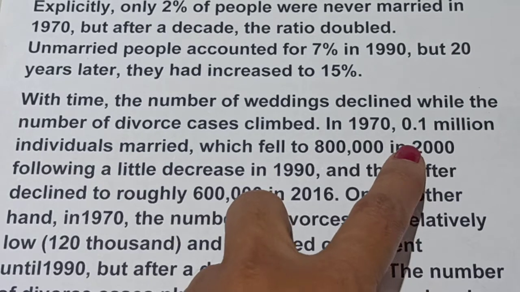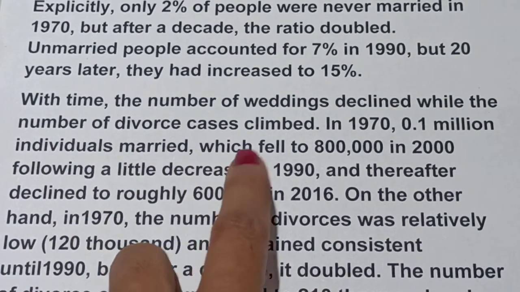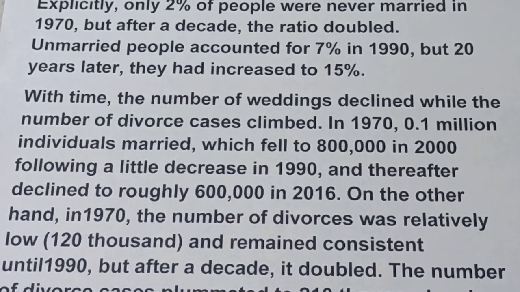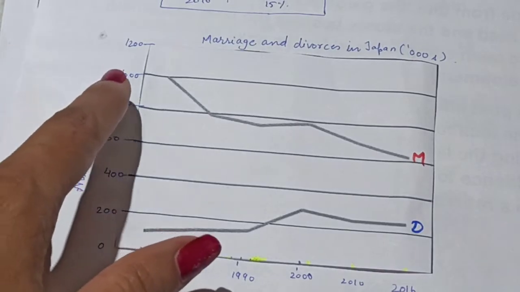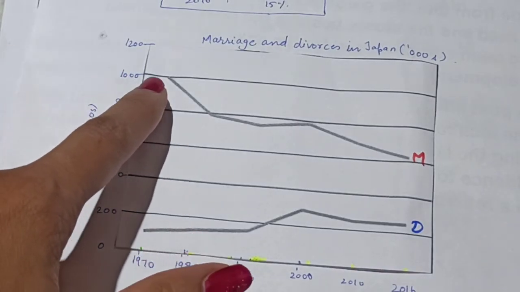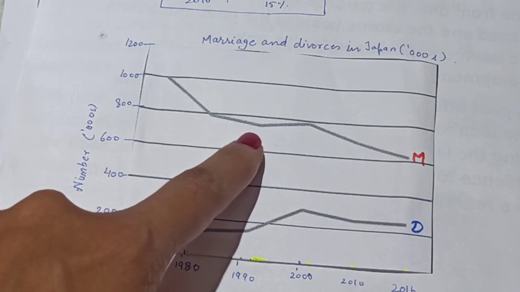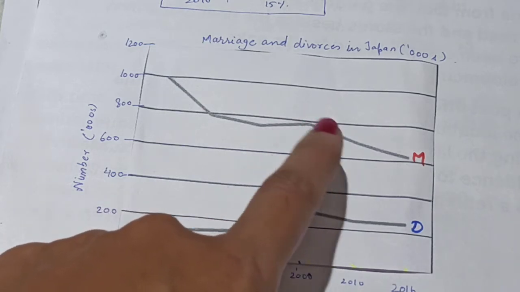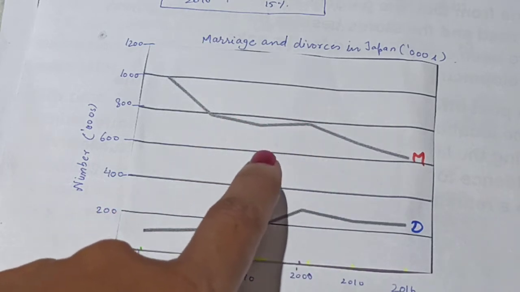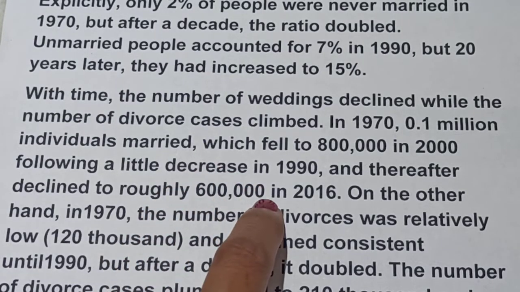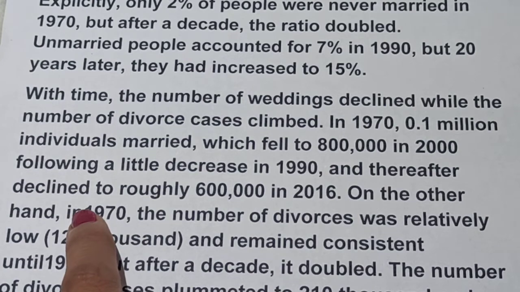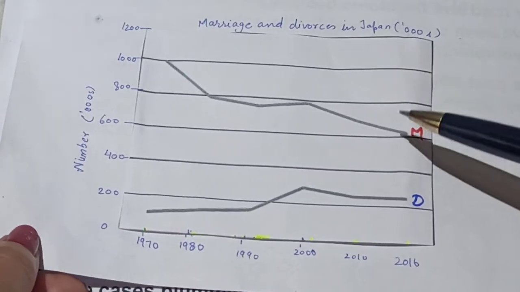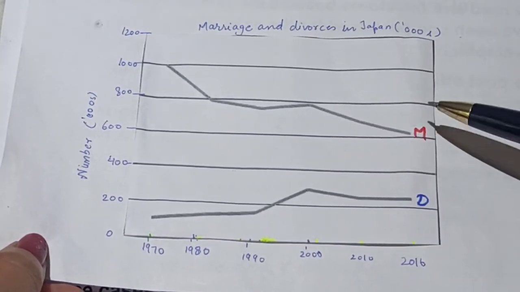In 1970, 1 million individuals married, which fell to 800,000 in 1980, and in 2000 it remained at 800,000 after a little decrease in 1990. And thereafter it declined to roughly 600,000 in 2016. So we can see in 2016 it is nearly 600,000.